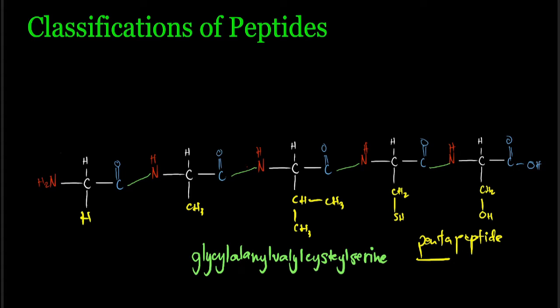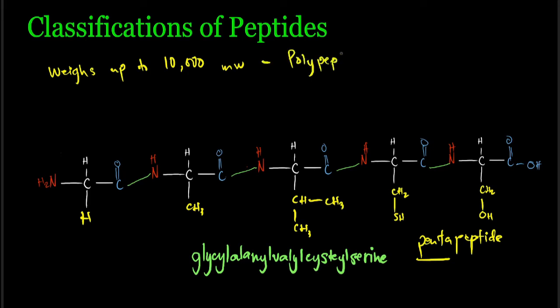For peptides that weigh up to 10,000 molecular weight, these are what we call polypeptides.